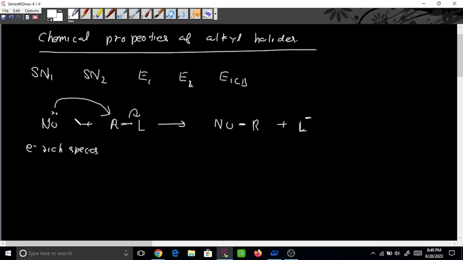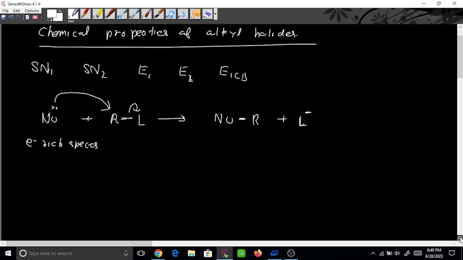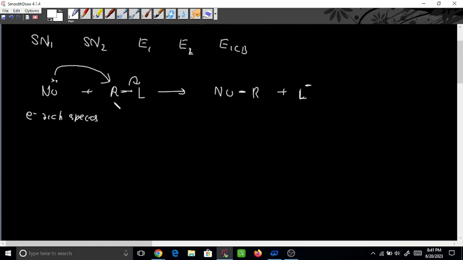So what are the factors? See, this is the basic reaction, and we'll discuss what all the factors are and how it will break, whether initially it will break or simultaneously it will break. We will discuss one by one, but initially we will see what this R or alkyl group is. So what are the factors it will depend on?